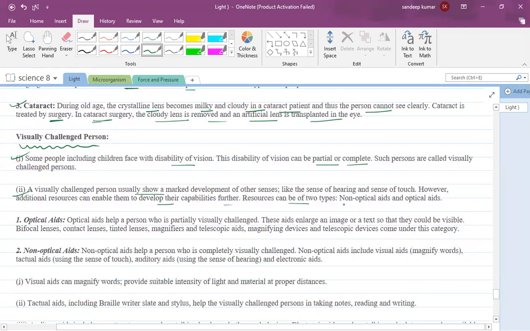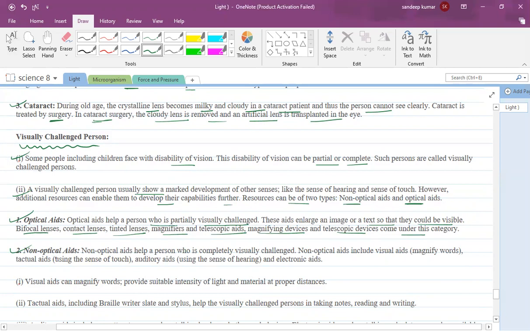Resources can be of two types: one is non-optical, the other is optical aids. Optical aids help a person who is partially visually challenged. These aids enlarge an image or a text so that it is visible. Bifocal lenses, contact lenses, tinted lenses, magnifiers, and telescopic aids. Magnifying devices and telescopic devices come under this category.